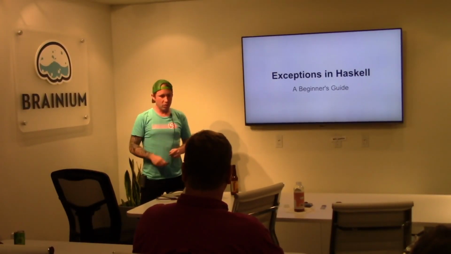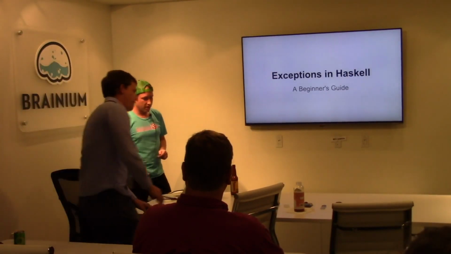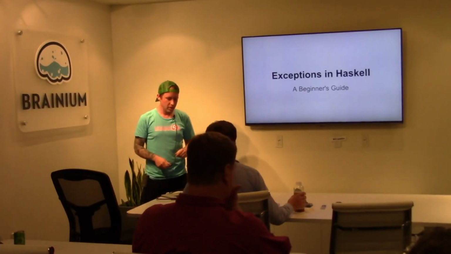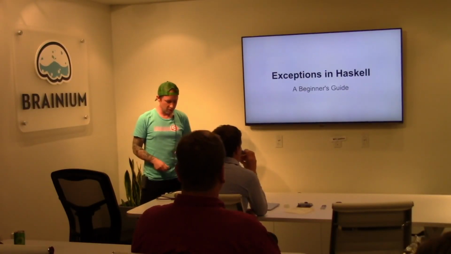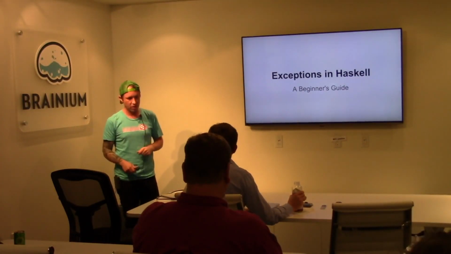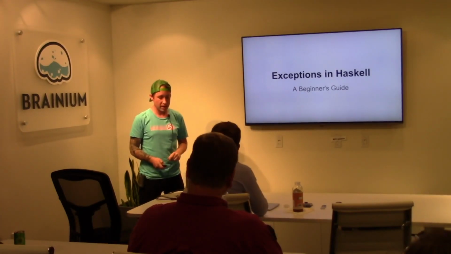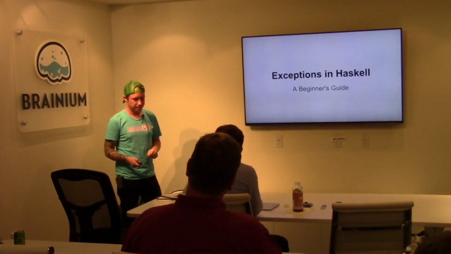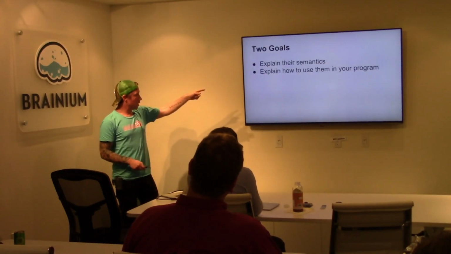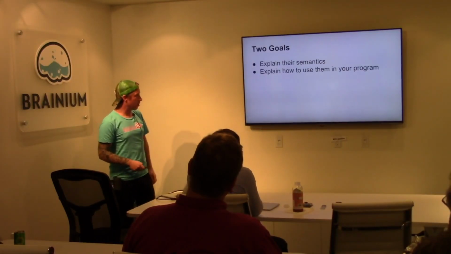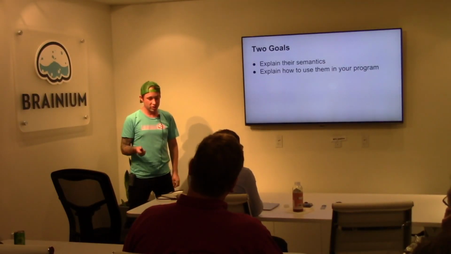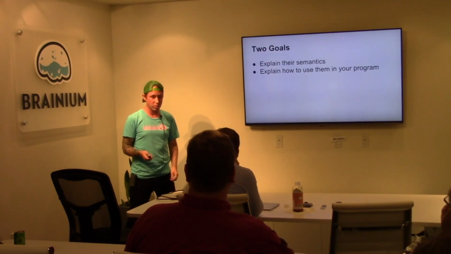I'm going to give an overview of the Control.Exception API, give you some ideas on how you can use it, and show you the semantics for exceptions bolted on to Haskell that you encounter in GHC today. Okay, so as I mentioned, I'm going to explain the exception semantics in Haskell and GHC specifically. I'm going to show you how to use them in your program.